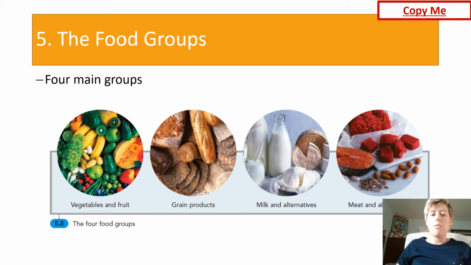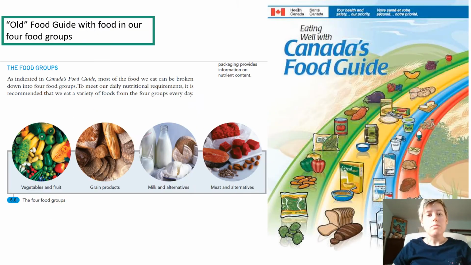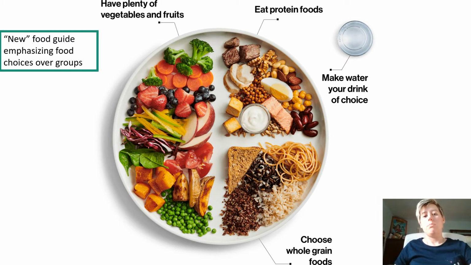And so what we're going to do is look through each of the groups and talk about the key macronutrients that we have in those groups and also the key micronutrients. Now, our old Canadian Food Guide basically shows our 4 groups and the food grouping that we would need in each. And our new one is very similar in the sense that the majority of our servings need to come from fruits and vegetables, which was the same characteristic that was asked in the old food guide.